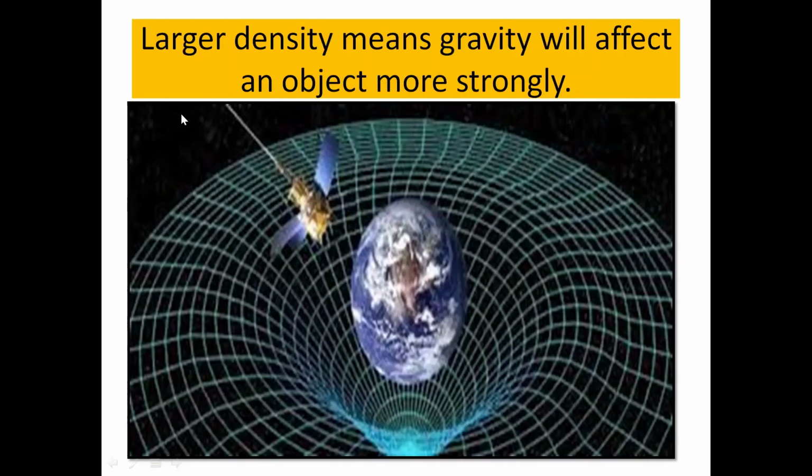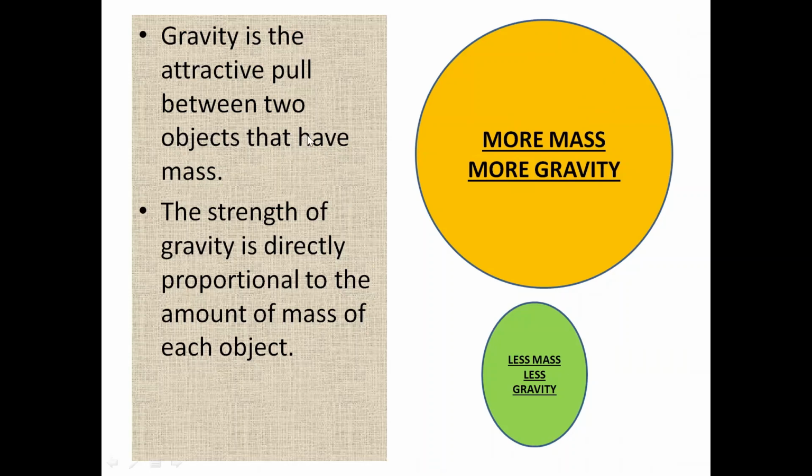See, let me explain this in some simpler words. Larger density means gravity will affect an object more strongly. See, what is gravity? Gravity is the attractive pull between two objects that have mass.